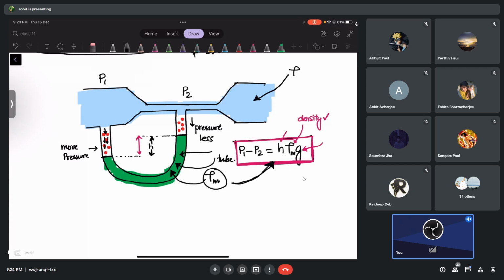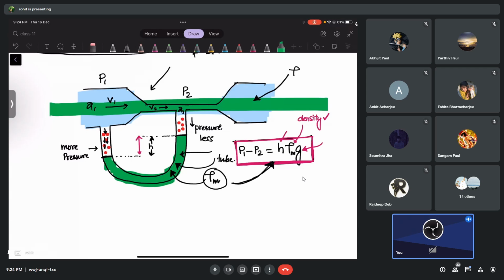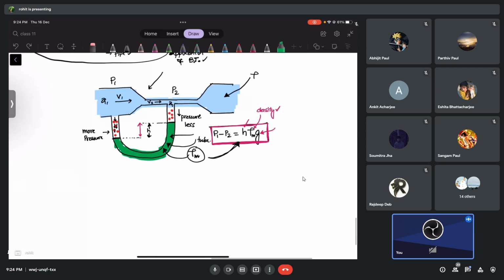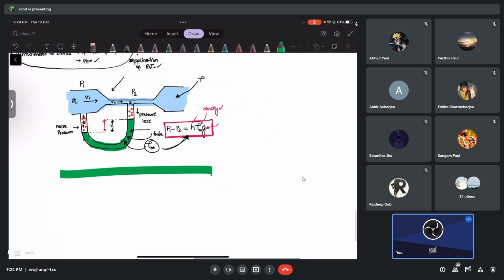Okay. Now let's go back here. See, here the area is A1. Here the area is A2, and the velocity here is, let's say, V1, and the velocity here is V2. Okay, so I'm going to write your equation again. That is your Bernoulli's theorem. So now you tell me. Again the pressure and potential energy will be same because it's a horizontal tube, so obviously they are at the same level on the ground, so I don't have to write for potential energy.